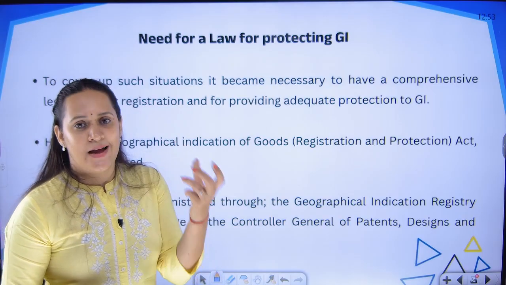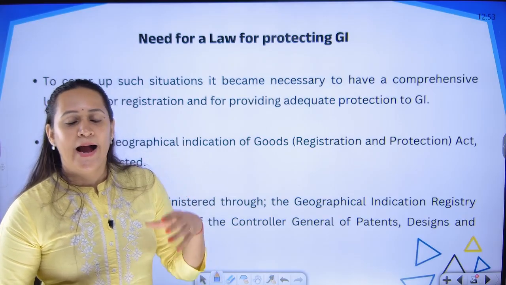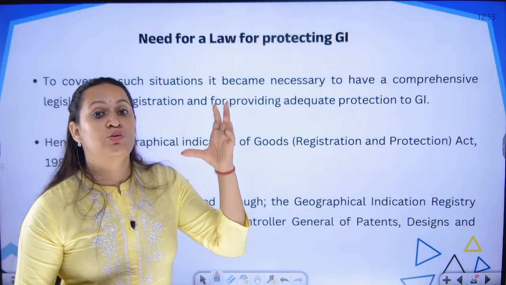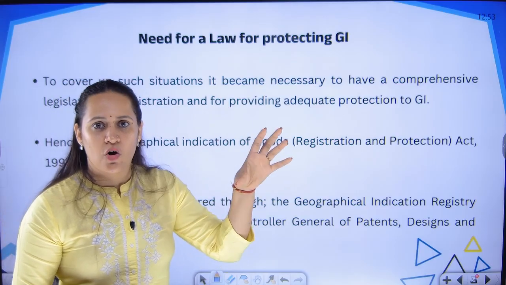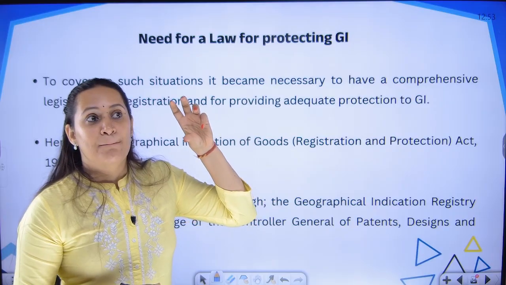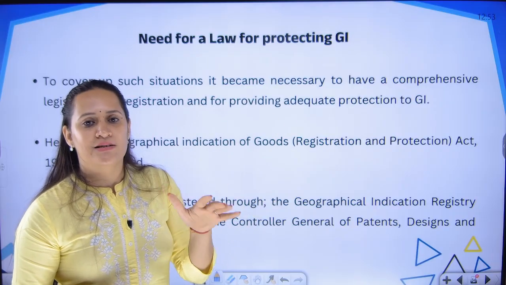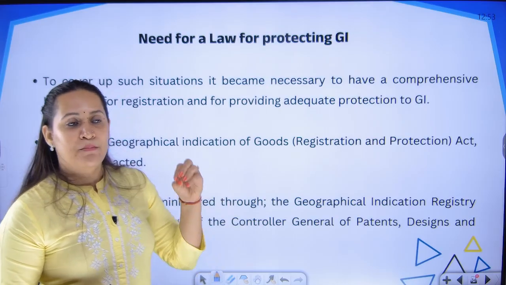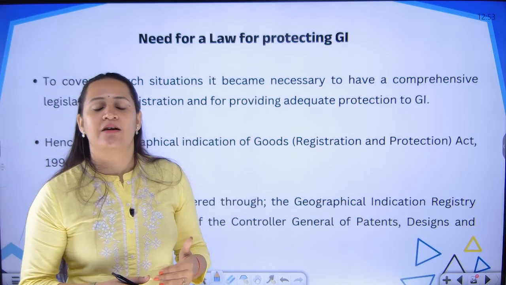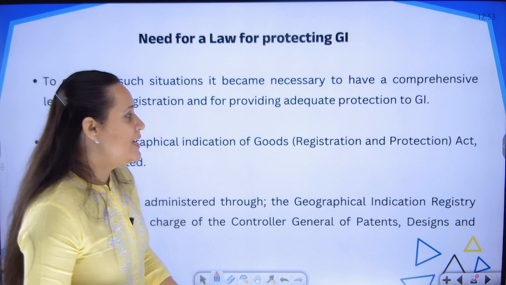We also signed the TRIPS agreement, and when you know that you are a signatory to an international convention, international document, whatever is a mandate in that document, we have to implement that at the national level by passing laws in the country, and because of that obligation also we had a responsibility of passing the GI Act.